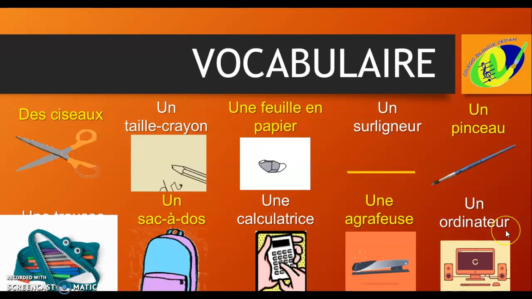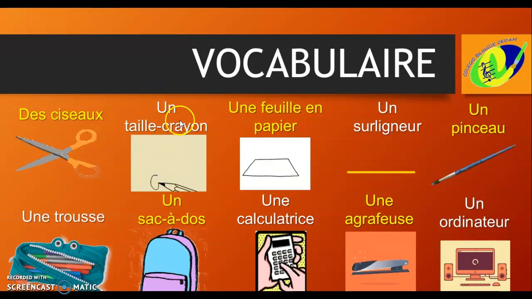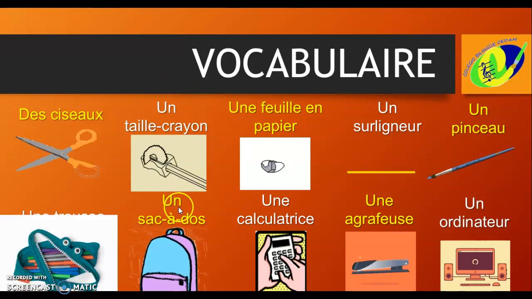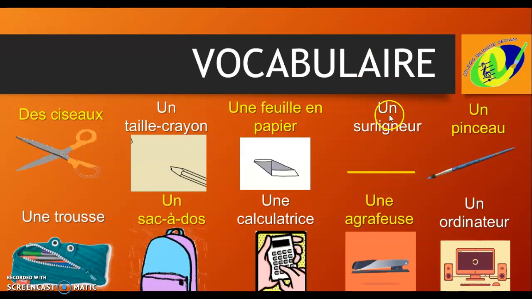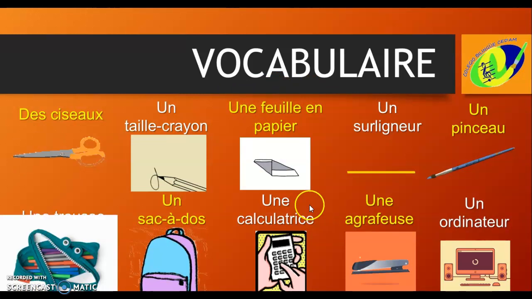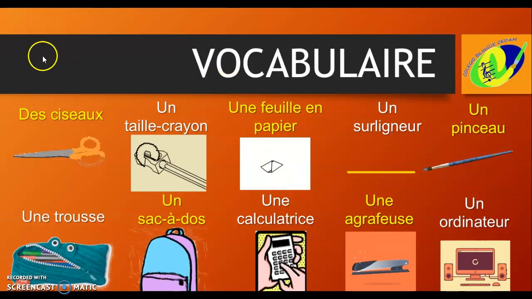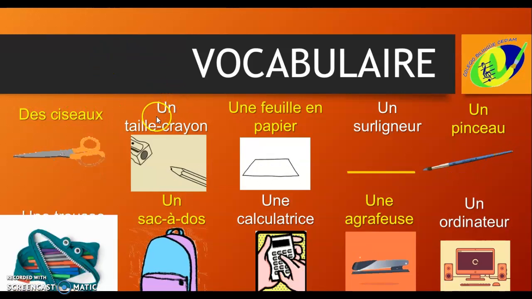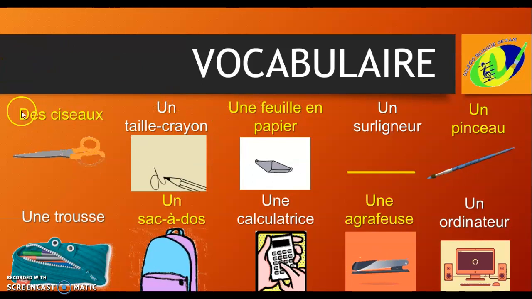Un ordinateur. The same case, we have singular masculine, for example, un taille-crayon, un sac à dos, un surligneur. And we have feminine, singular feminine, une feuille de papier, une calculatrice, une agrafeuse. And we have plural, des ciseaux. Masculine, un, feminine, une, plural, des.